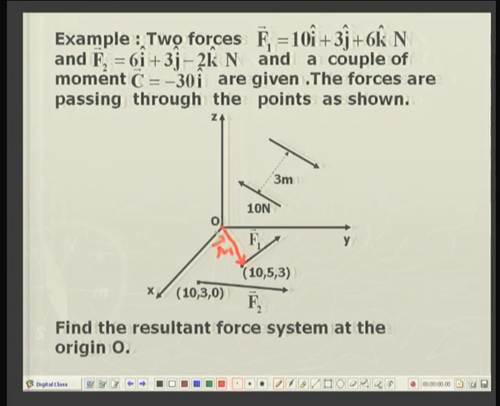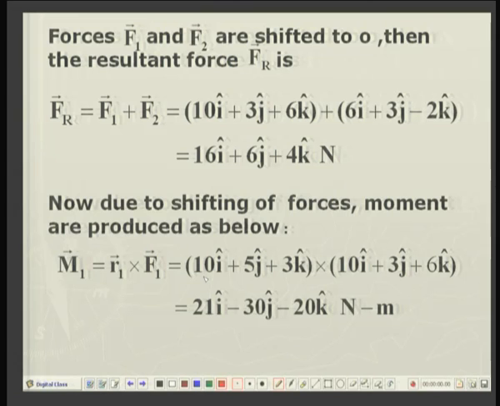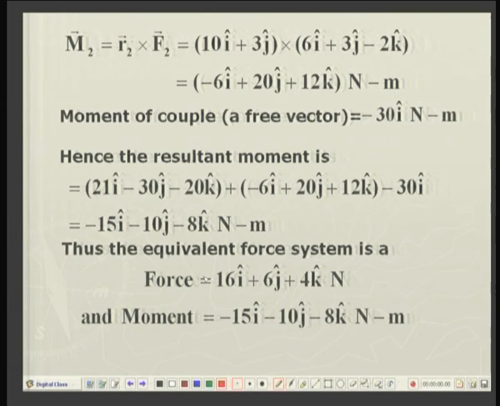Similarly, R2 can be obtained by joining O with the 10, 3, 0 point. So, the cross product is taken, R1 crossed with F1, and similarly for the moment of the force F2, R2 crossed with F2.